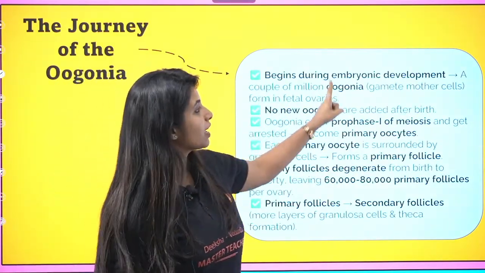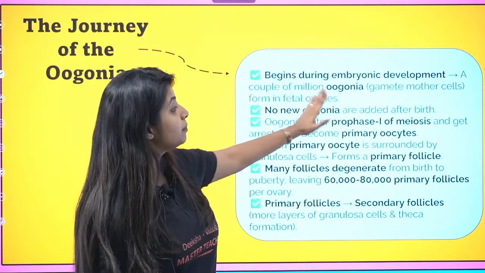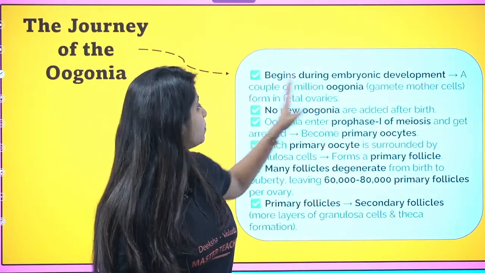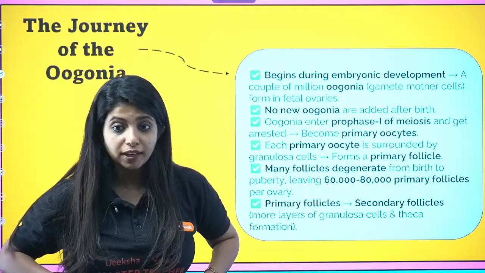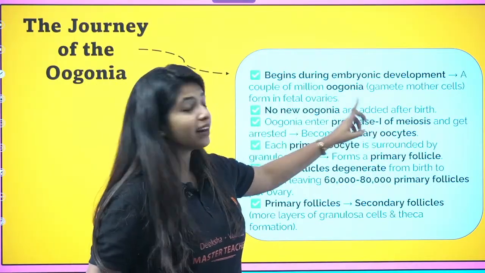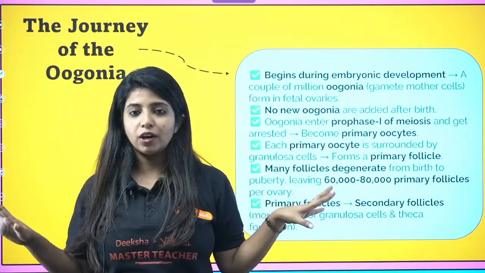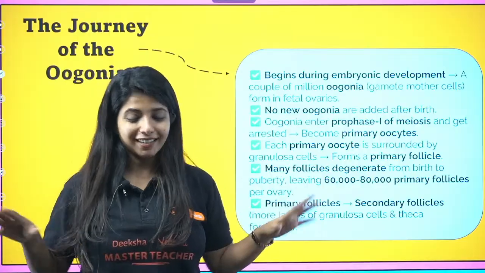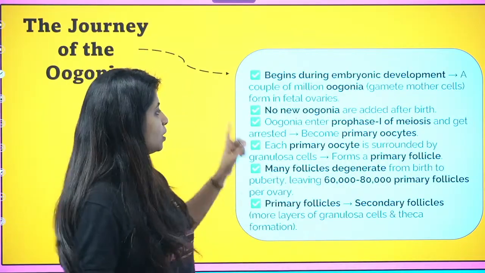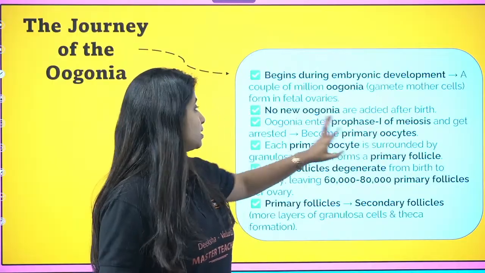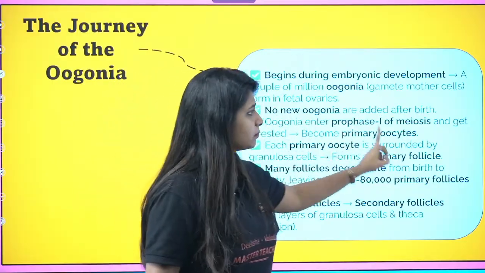It begins during embryonic development. A couple of million oogonia, that is gamete mother cells, form in the fetal ovaries. In the fetal ovaries, oogonia are found. No new oogonia are added after birth. After birth, none of them are going to be added. It's not like after we are born, there will be a few more. No, none. Oogonia enter the prophase 1 of meiosis and get arrested, becoming primary oocytes.